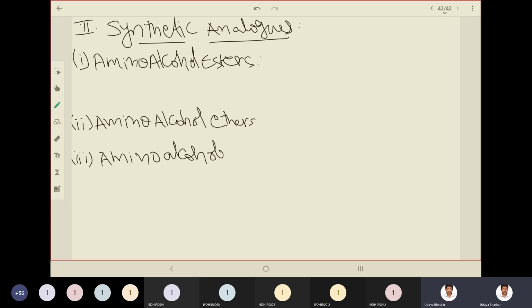Fourth one is amino amides. What is an amide bond? NH-C double bond O is the amide bond, right? And the last one is miscellaneous, which means others. So let us see the examples for each category.